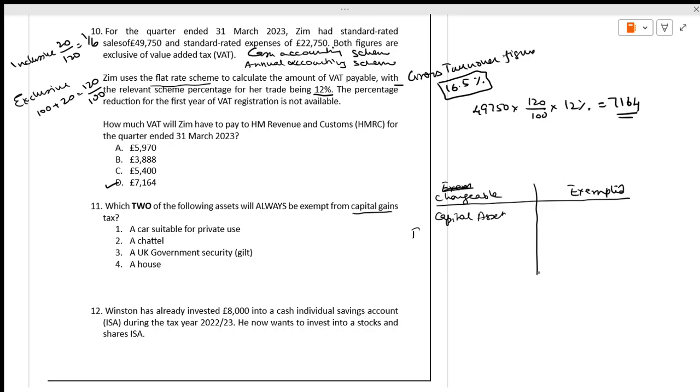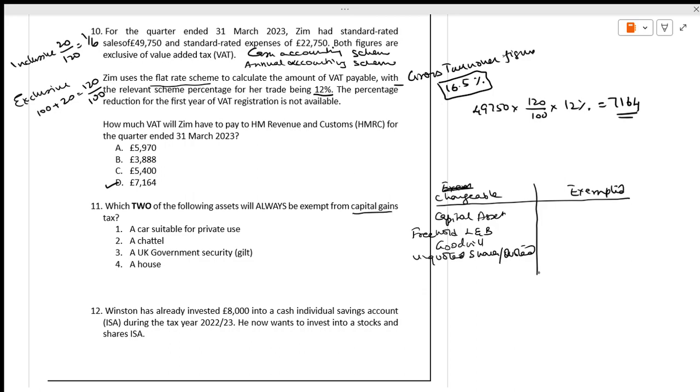You have freehold land and buildings. You have goodwill. You have unquoted shares and quoted shares. You have chattels, tangible, movable assets. These are all the things which are chargeable.